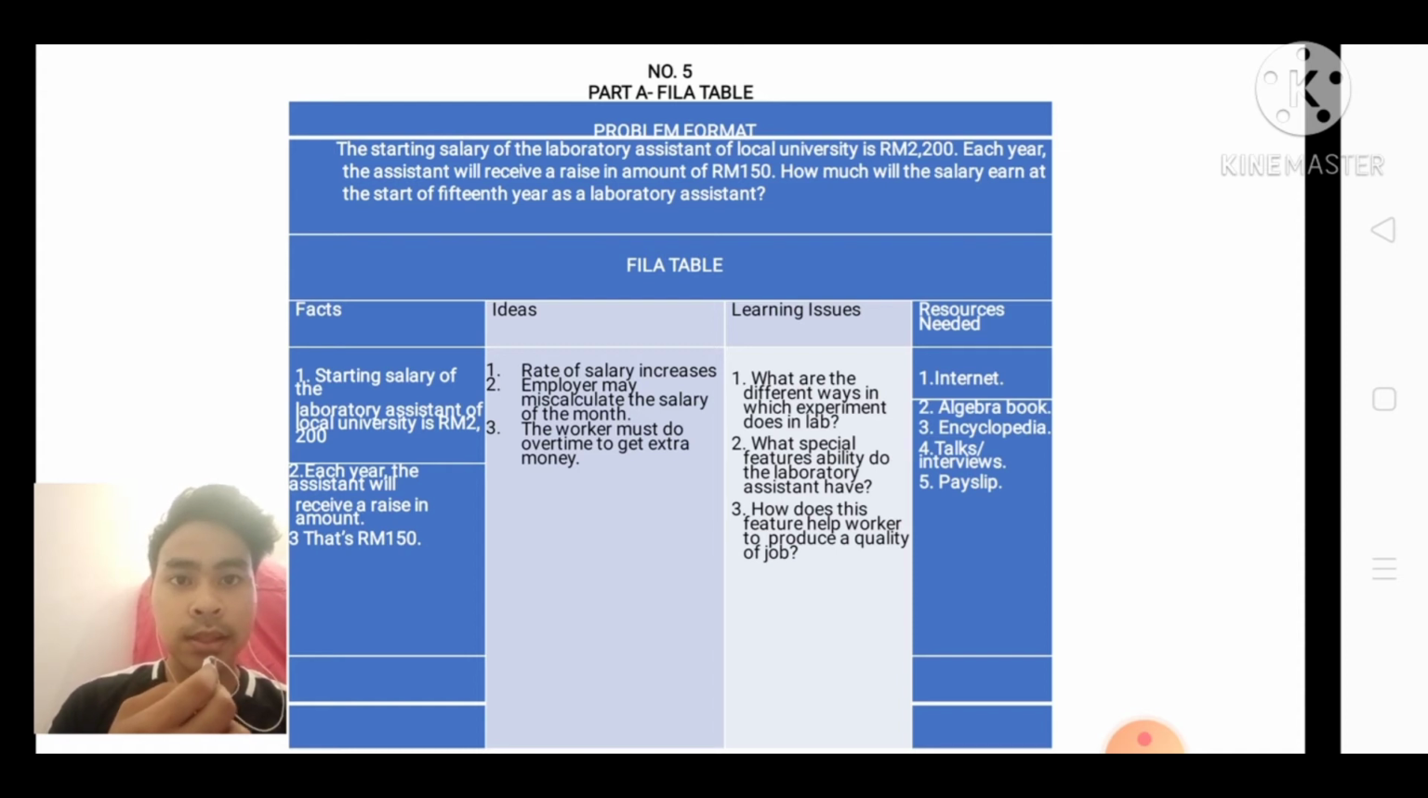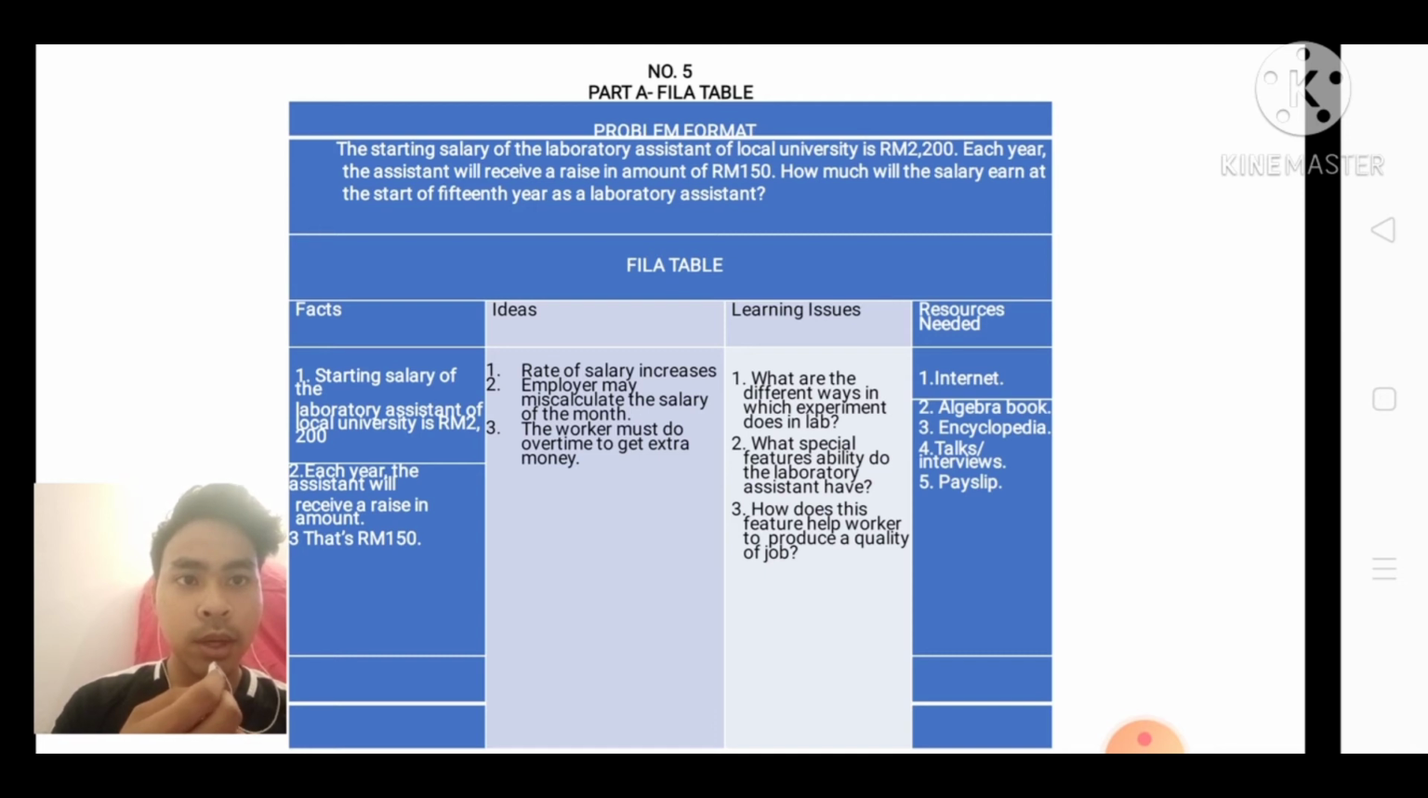Facts: the salary of the laboratory assistant of the local university is 2,200. Each year the assistant will receive a raise of 115. Ideas: the rate of salary increase. The employer may calculate the salary by the month. The worker must do overtime to get extra money.